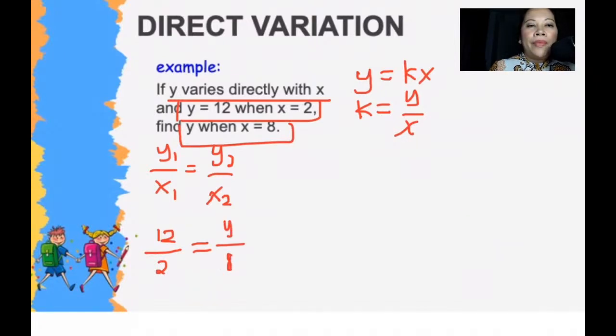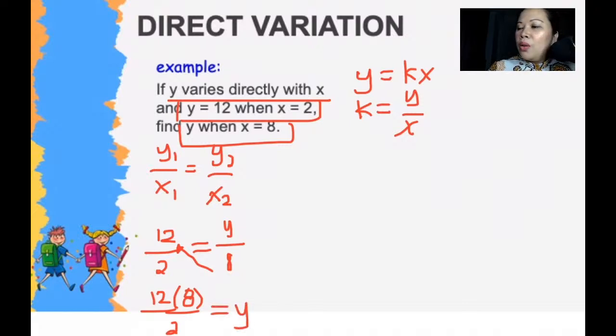So since y is already in the numerator, all you need to do is transfer 8. So you cross over and multiply. So that will be 12 times 8 divided by 2 will be equal to y.